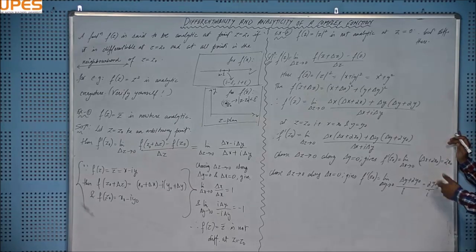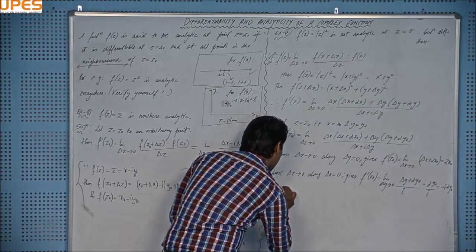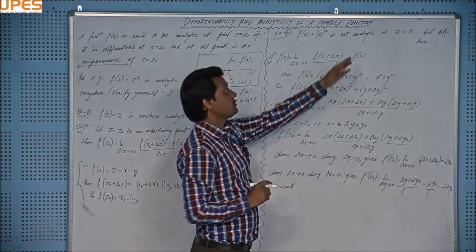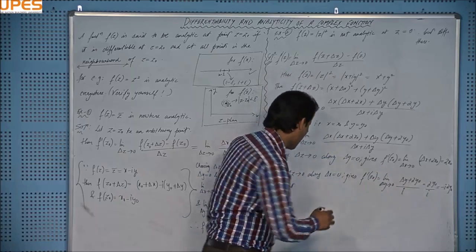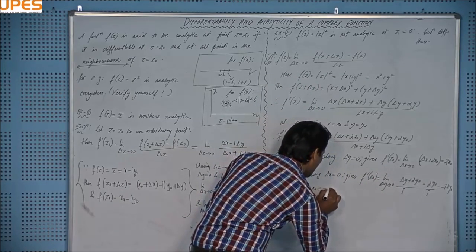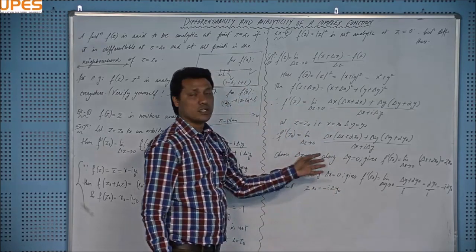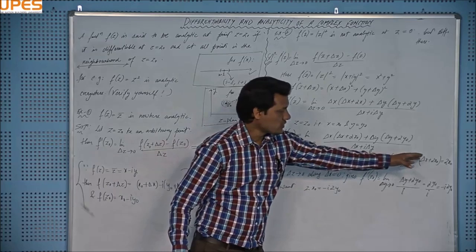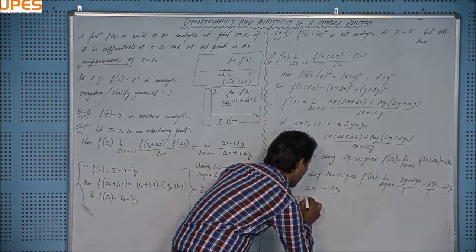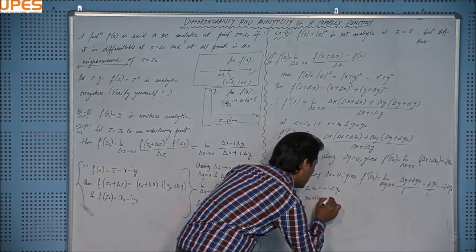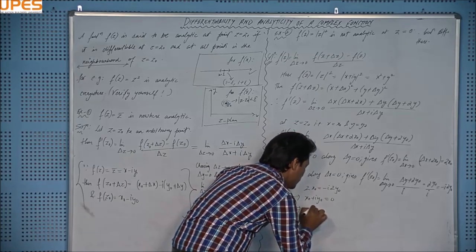Or you can proceed here as: what do we want for differentiability? What do we want for differentiability? We just want these two values to be equal, right? We want twice of x naught equal to minus eta twice of y naught. We want this. If we want that this limit exists uniquely, we want these two values to be equal, right? And then taking it here, you will write x naught plus eta y naught equal to 0. 2 will be cancelled out, and that is actually z naught equal to 0.